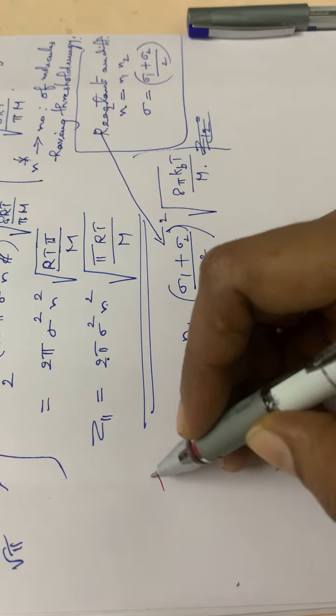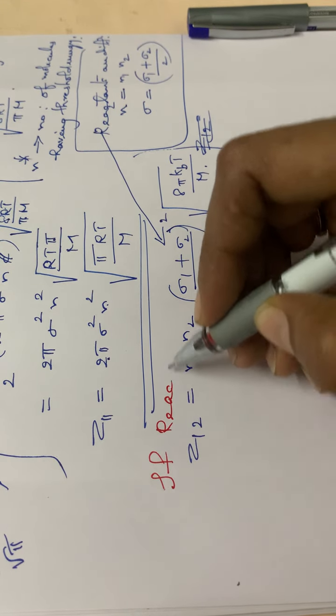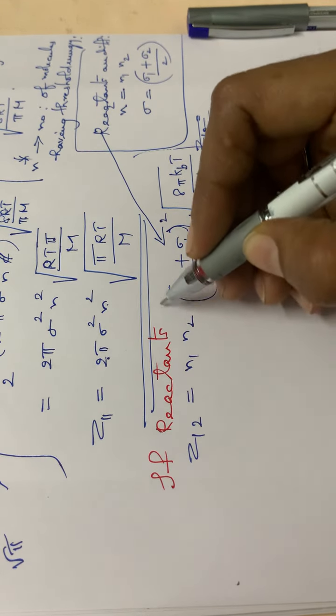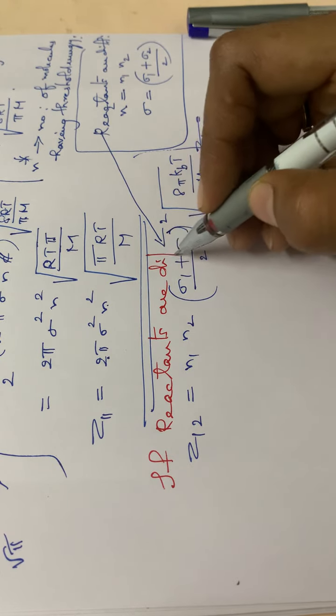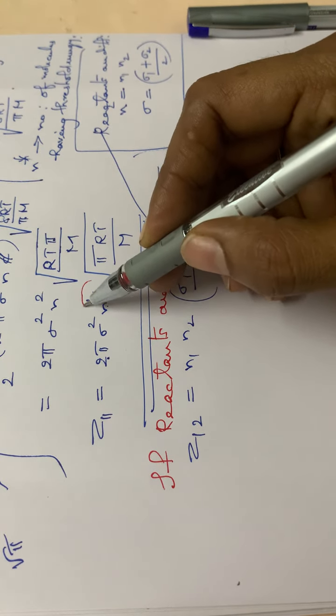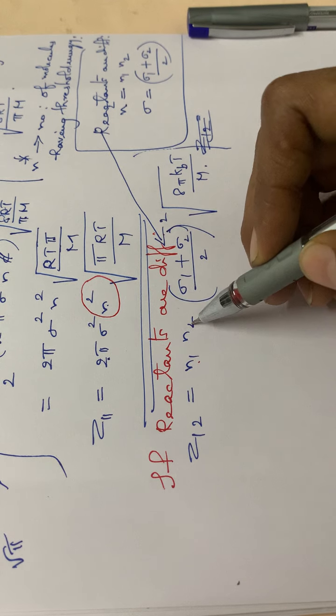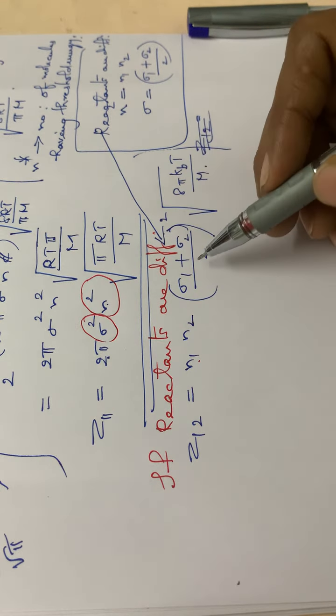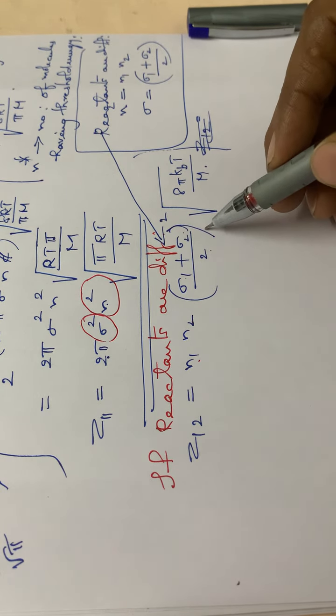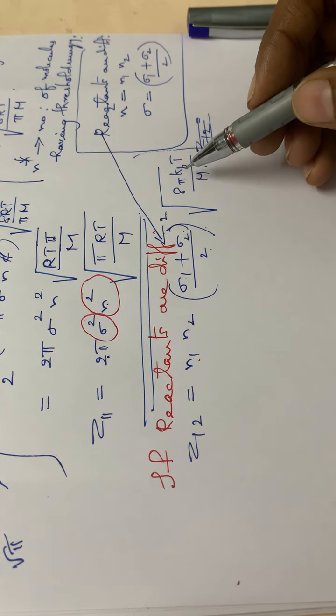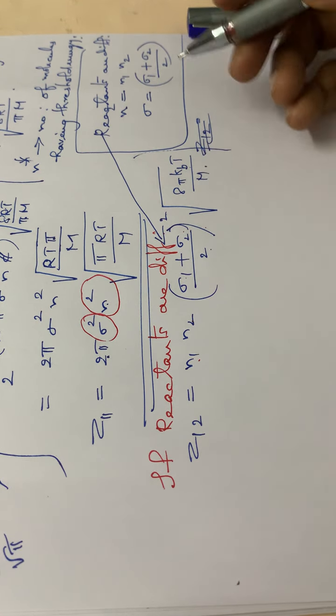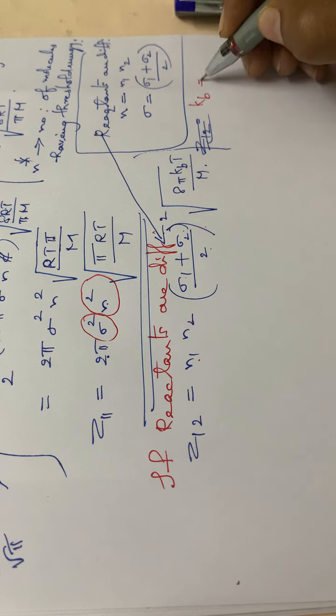Okay, so this is the formula if the reactants are different. So instead of n square we have to put n1 and n2, and instead of sigma square you have to keep sigma 1 plus sigma 2 by 2 the whole square. Okay, then what about kB? kB is equal to, how will you calculate kB?